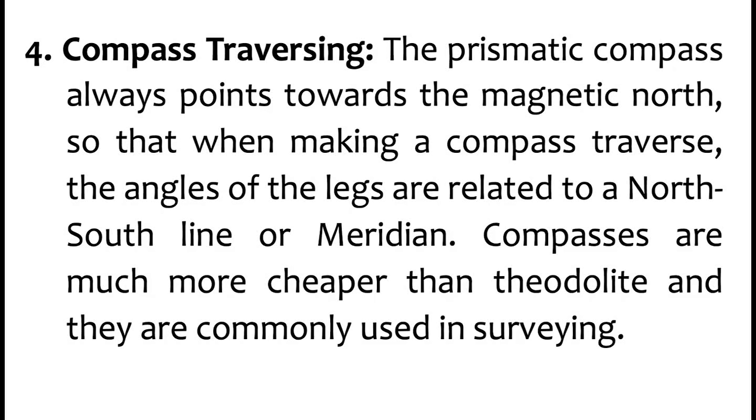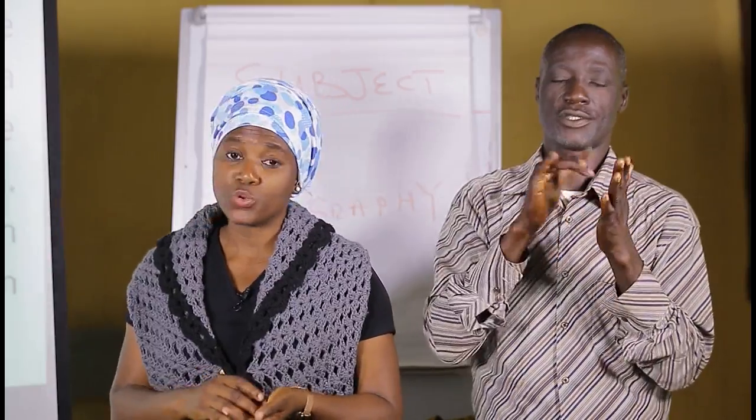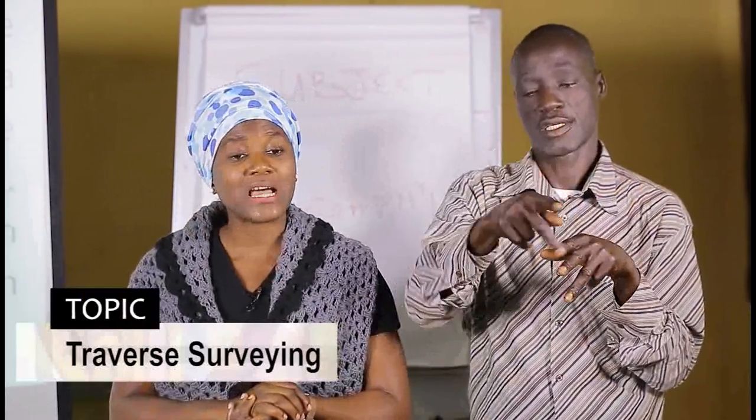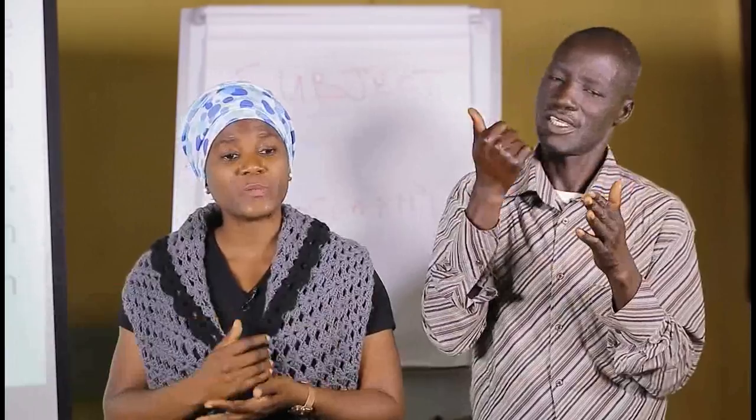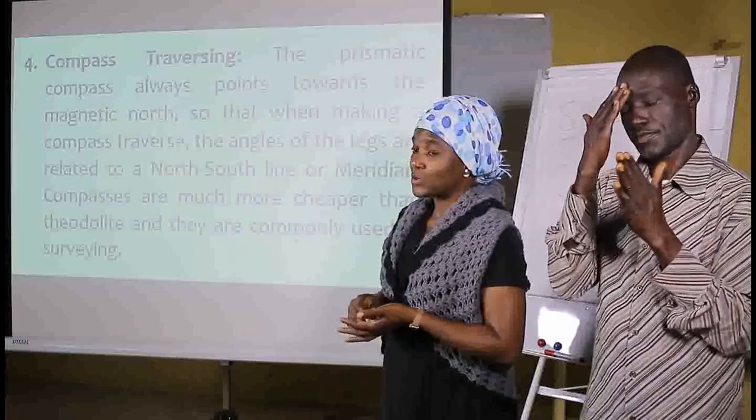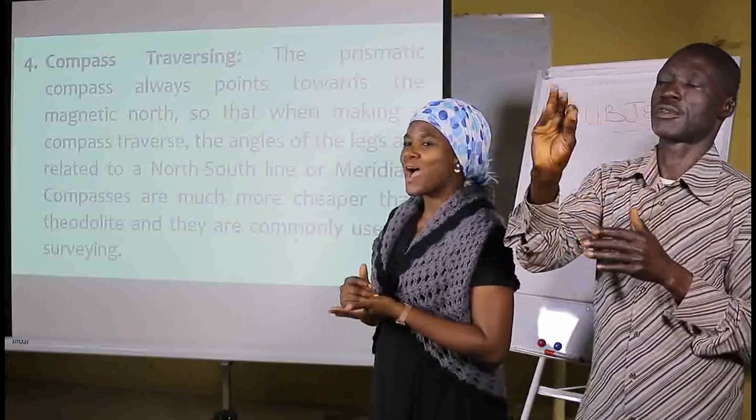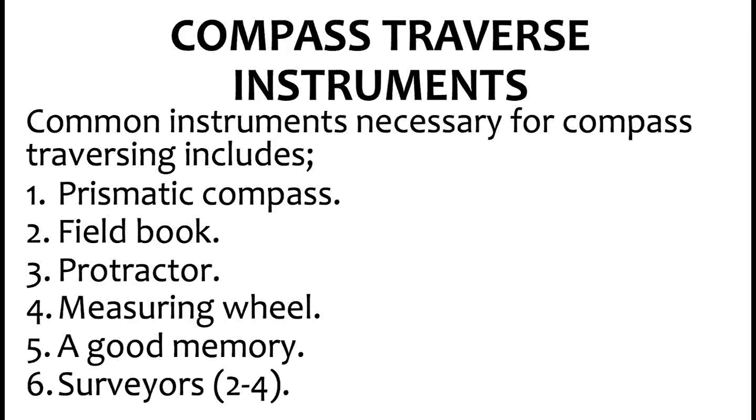Number four, we have the compass traversing. Now, this one is commonly used because it is not as expensive as the theodolite traversing, and the quality of your measurements is better than the compass survey that we know. Remember, it is not compass survey, it is compass traversing. Let's look at compass traversing in detail. We'll look at the common instruments that we use in compass traversing.